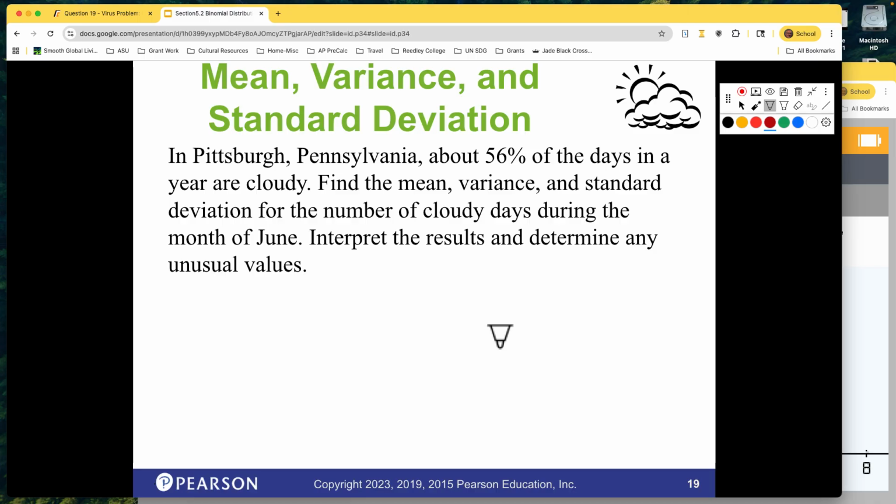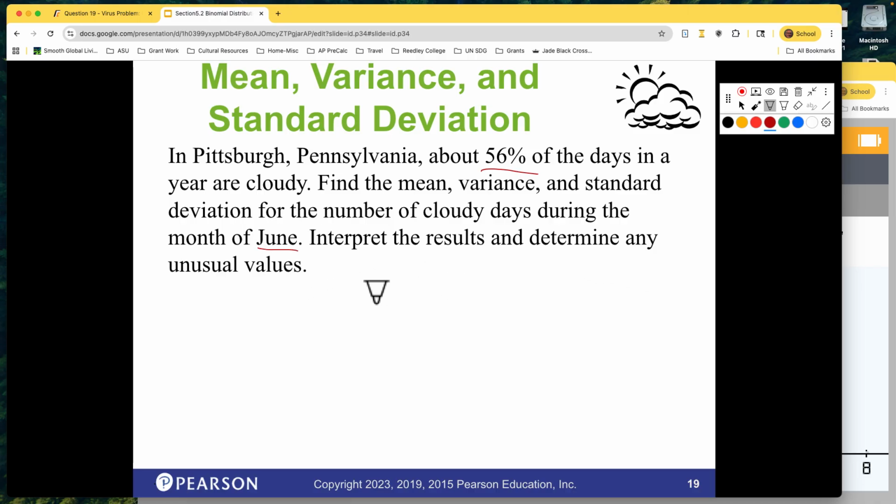So here we go. We're going to do this. In Pittsburgh, Pennsylvania, about 56% of the days in a year are cloudy. Find the mean, variance, and standard deviation for the number of cloudy days during the month of June. Interpret the results and determine unusual values.